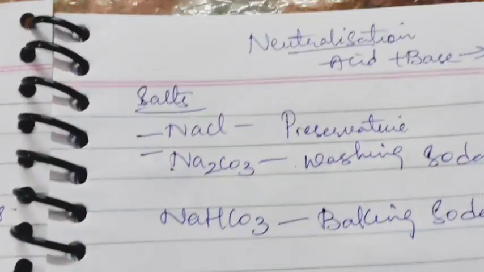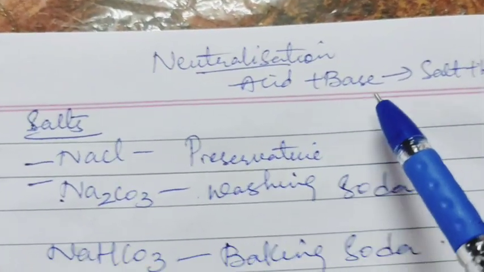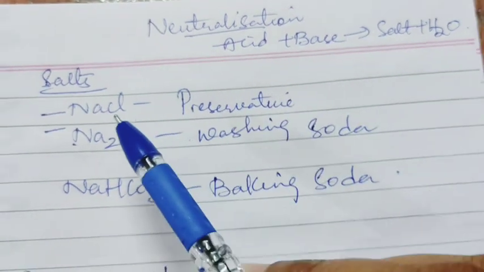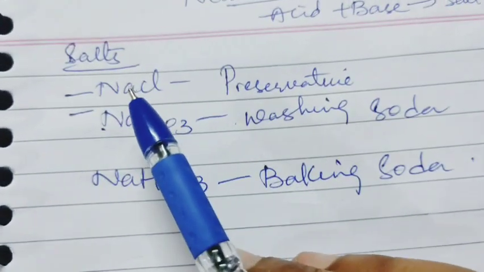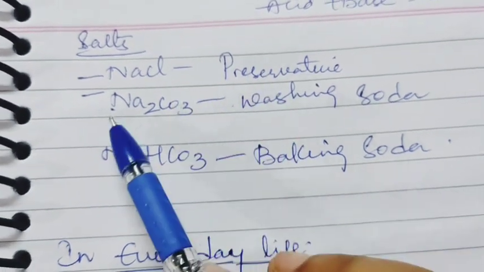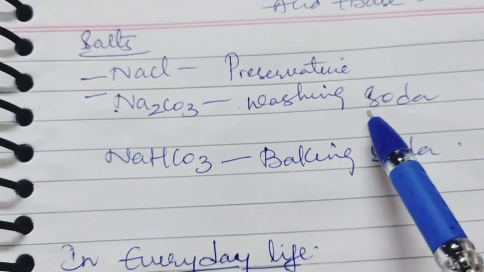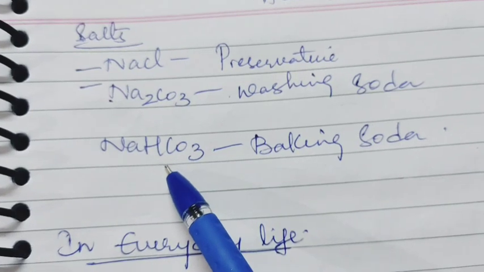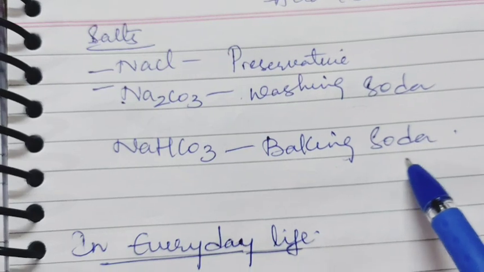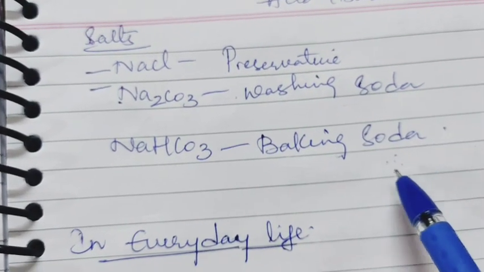Next we'll see neutralization. Neutralization means when an acid reacts with a base, it produces salt plus water. This is called neutralization. And some of the uses of salts: sodium chloride acts as a preservative. Sodium carbonate is commonly known as washing soda. Sodium bicarbonate is commonly known as baking soda. It is used in the preparation of cakes and breads.